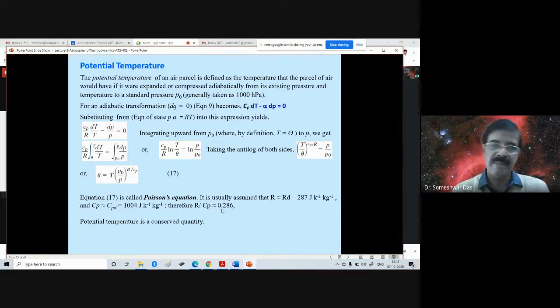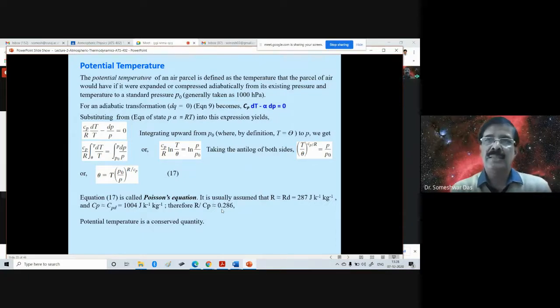Pressure can be taken as a vertical coordinate, because we know that pressure decreases with height, right? So in that case, we say isobaric coordinate system. So we have got the Cartesian coordinate system, and we have got the isobaric coordinate system.